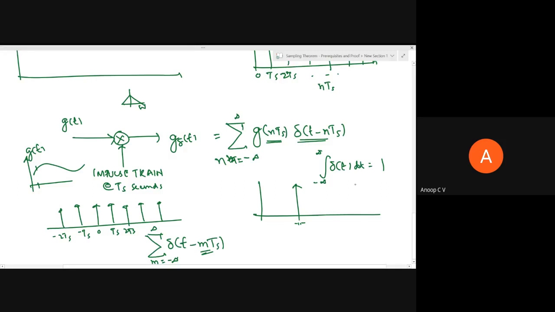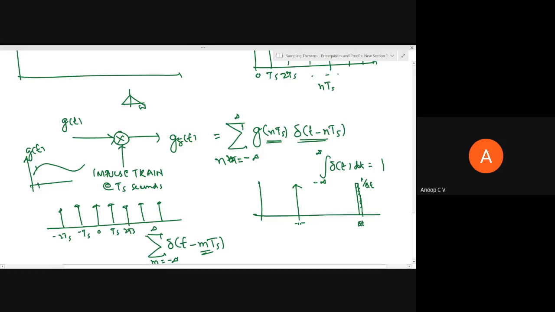So if you imagine this impulse function as a small rectangular pulse with width delta t, then you can imagine its height to be 1 by delta t, so that the area under this will be delta t into 1 by delta t, that will be equal to unity.